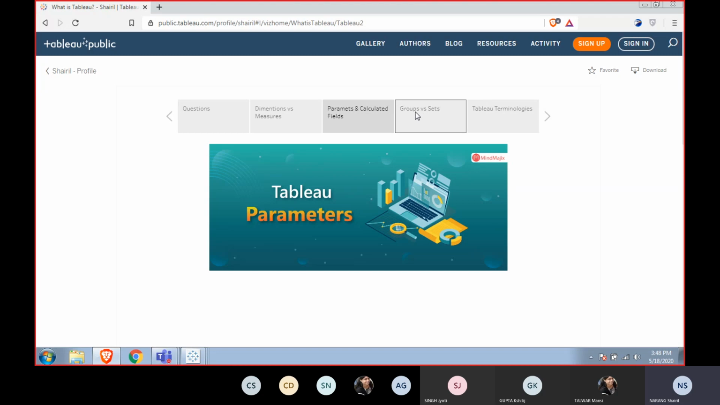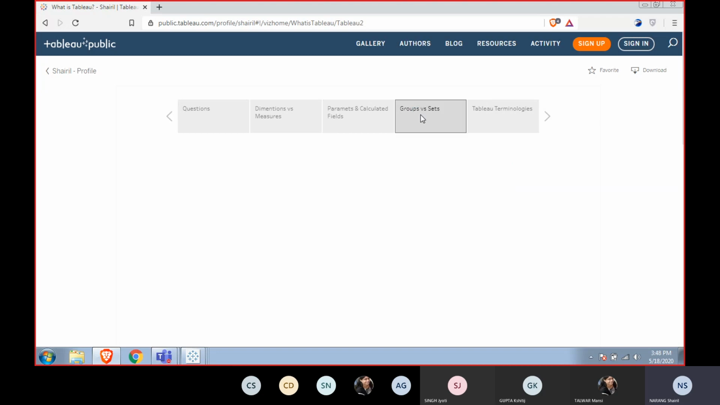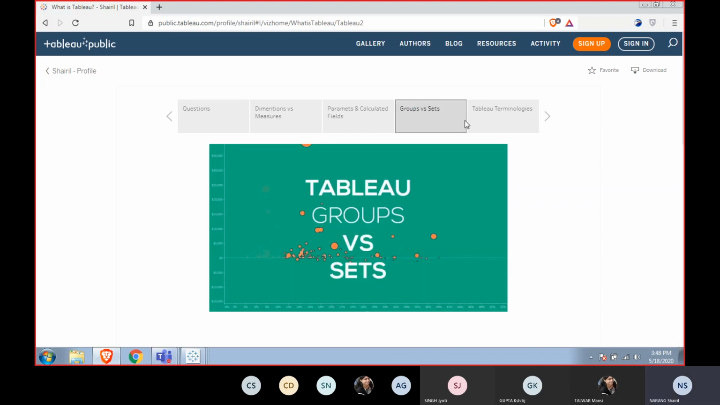So the next thing is groups and sets. So what are the differences between a group and a set? And before telling it to everybody, I would like to know what you feel or think a group and a set is.